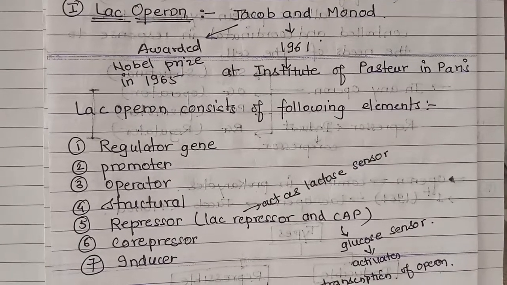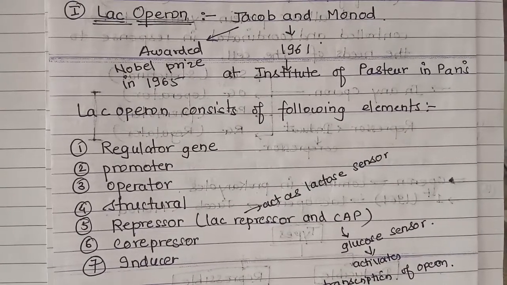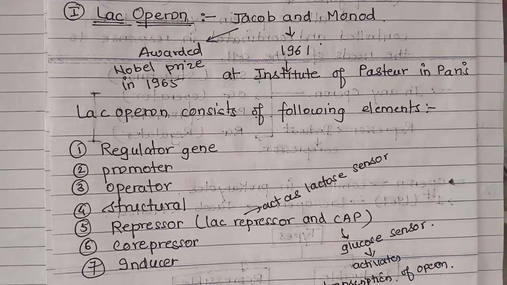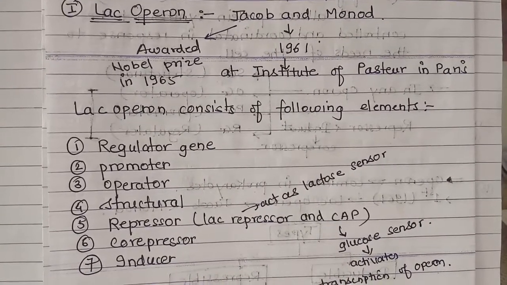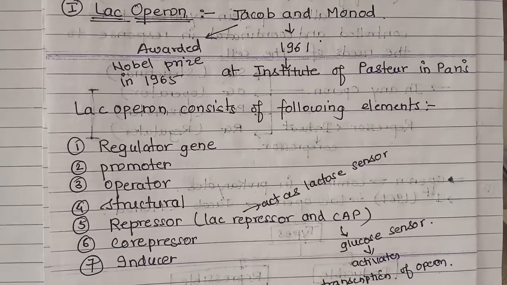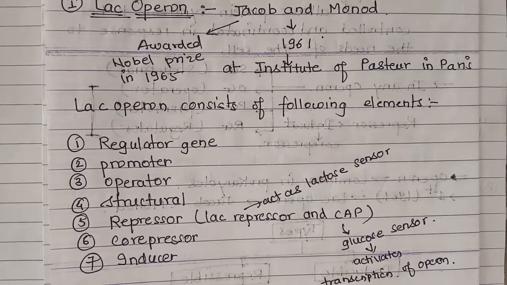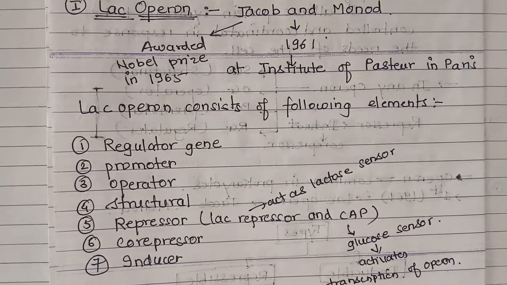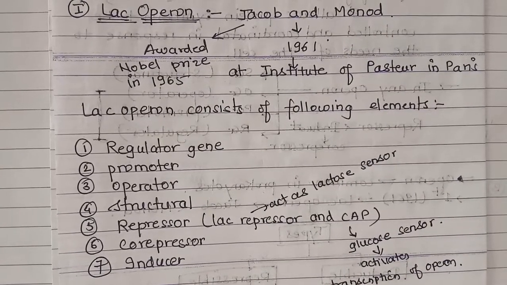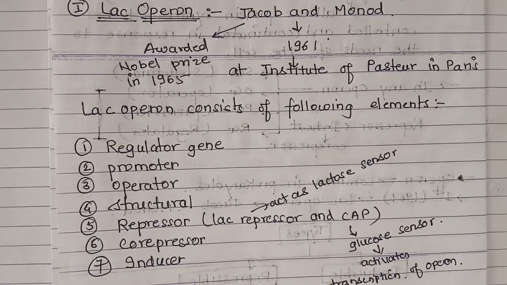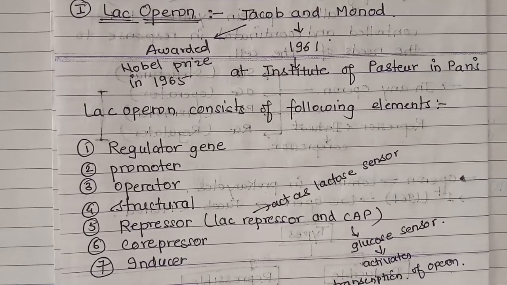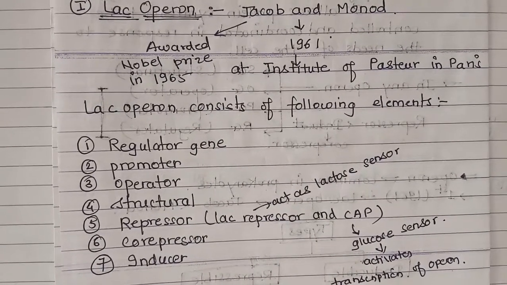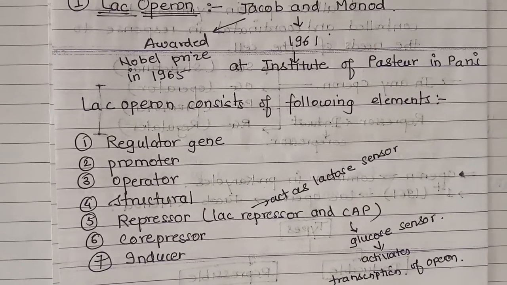Now, lac operon is the first operon that was discovered by two scientists, Jacob and Monod, in the year 1961 at the Institute of Pasteur in Paris. And for this idea, these two scientists were awarded a Nobel Prize in the year 1965.